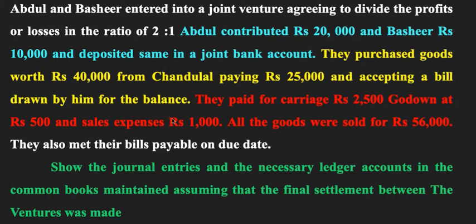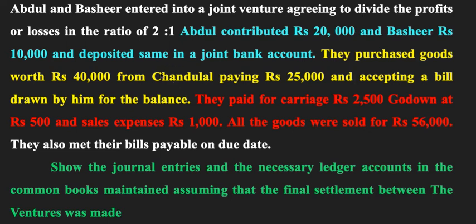Then when we settle the account, Abdul's account will be settled for how much? When we are paying for the settlement of accounts, for Abdul, one is this 20,000 rupees, along with this he will get 8,000 rupees profit, that is 28,000. And when we talk about Bashir, he has 10,000 rupees plus 4,000 rupees, that is 14,000 rupees, and the total is how much? 28,000 plus 14,000 is 42,000.